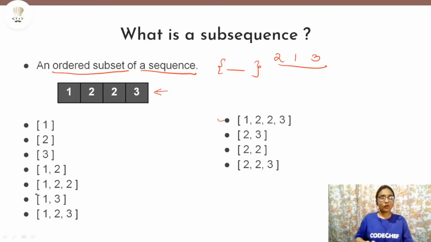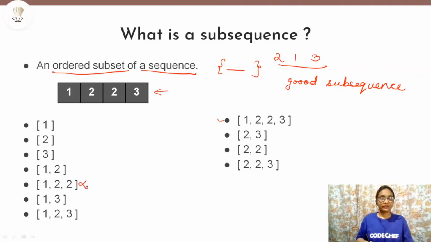Now, out of all the possible subsequences, we are supposed to find the good subsequence, right? It was given that we have to find the good subsequence. And what was the definition of a good subsequence? That it should not contain any two identical adjacent elements. So let us rule out those subsequences which have identical elements adjacent to each other.